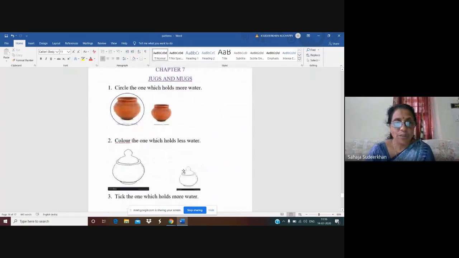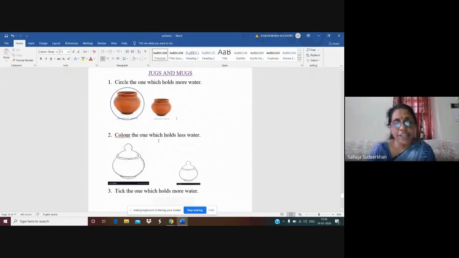Okay. Now, color the one which holds less water. So look at the size of these two vessels. This is the bigger one, this is the smaller one. So naturally, what will be the answer? This one. So you have to color this pot. You can choose any color.